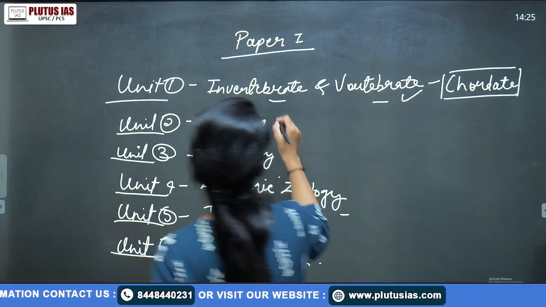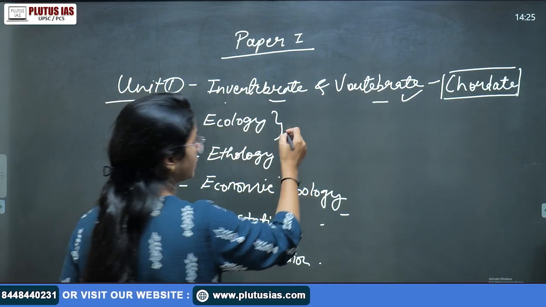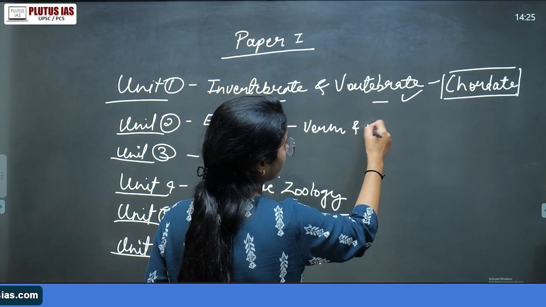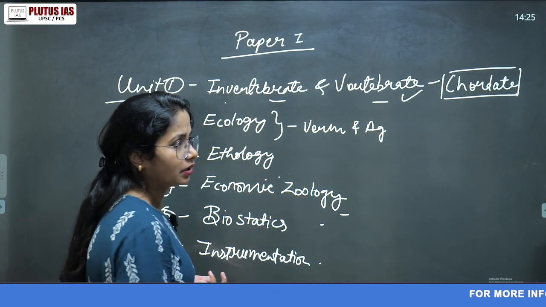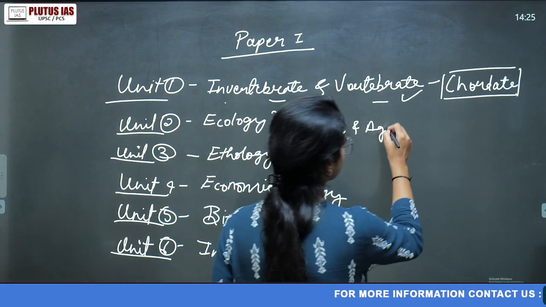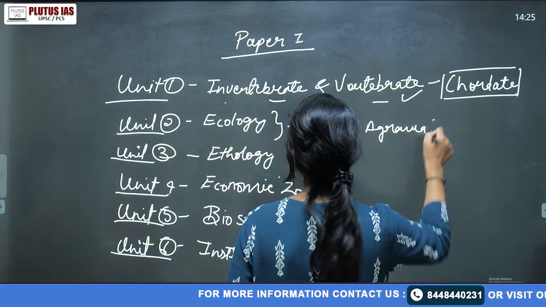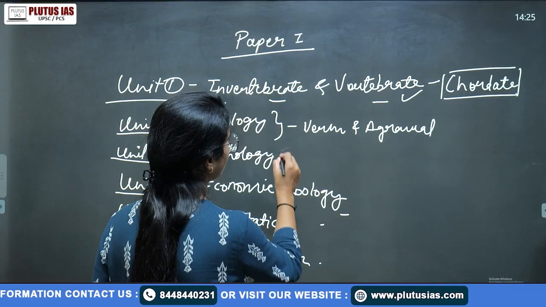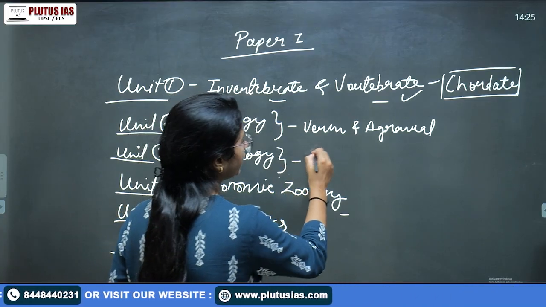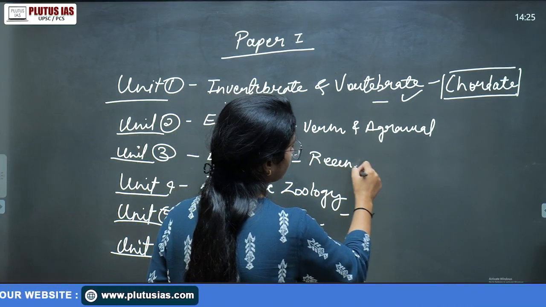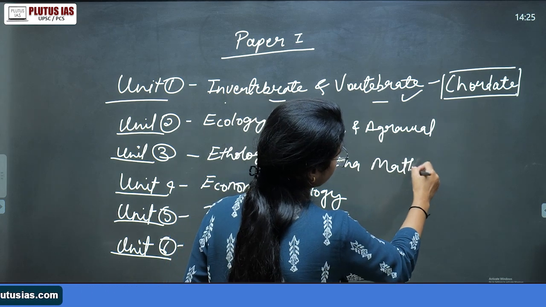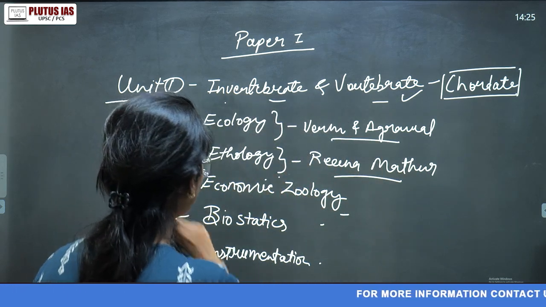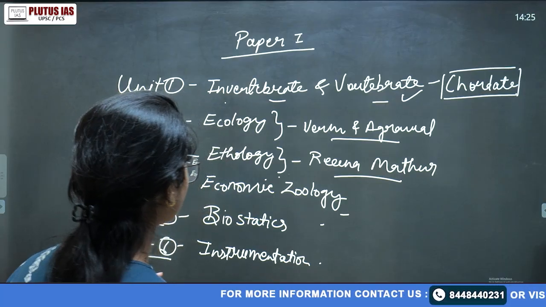Then for ecology there is the book by P.S. Verma and Agrawal. Verma and Agrawal is a very famous publication. Then for ethology or animal behavior, the very famous book is by Reena Mathur, very famous. And then there are economic zoology, biostatistics and instrumentation.